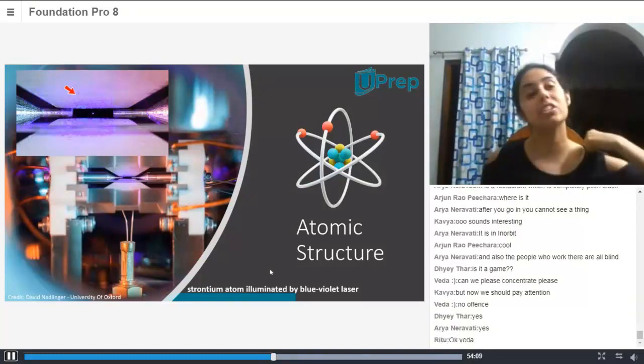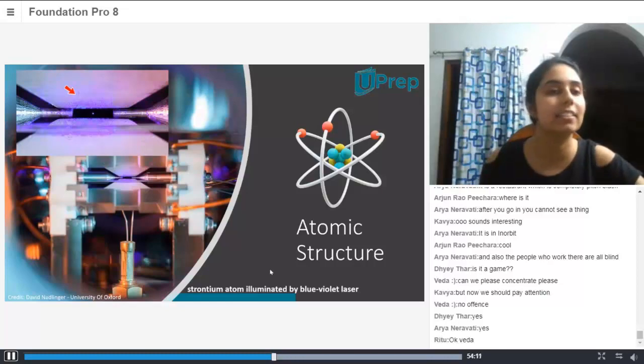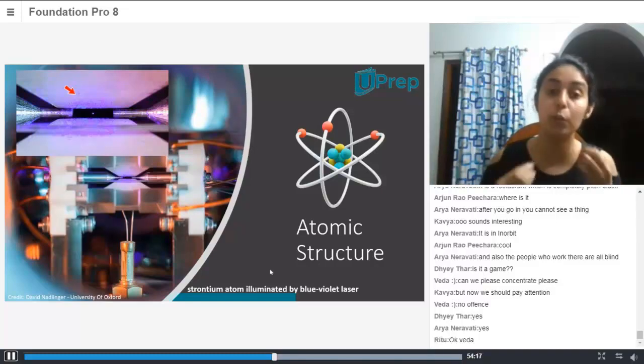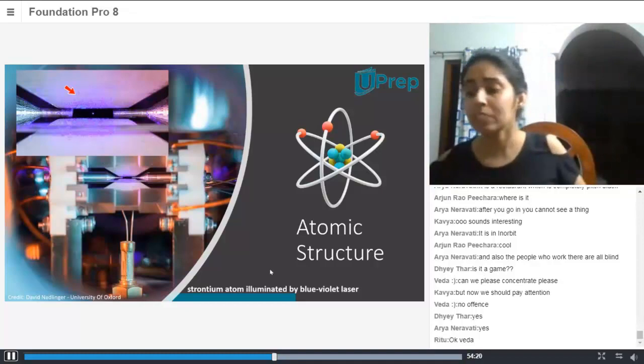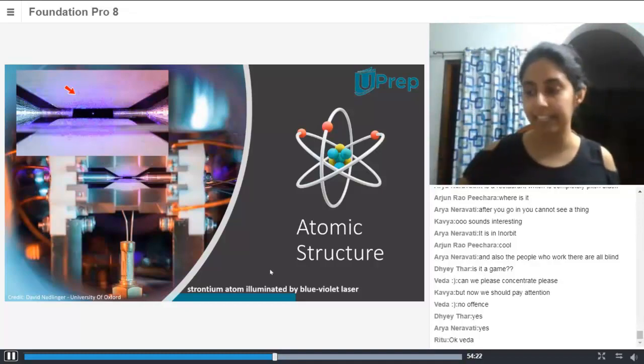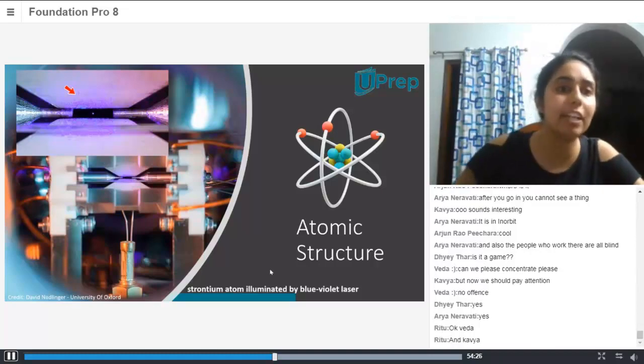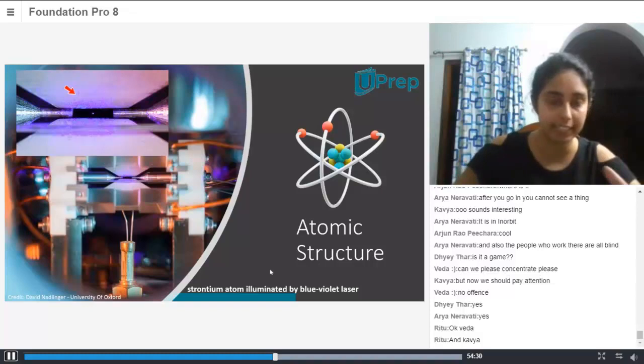You can imagine that it is impossible with our current technology for the human eye to view an atom directly. An atom is really, really tiny. With all of the current technology that we have, we have finally been able to isolate an atom and view it the way it is.